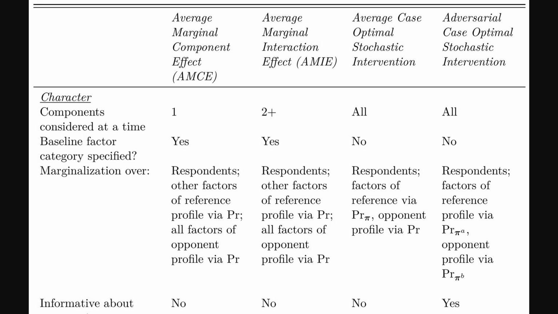Alright, so to really clarify the differences between various analytical methods, this next table from page 24 compares them. It lines up the traditional average marginal component effect, or AMCE, the average marginal interaction effect, or AMIE, which considers combinations of attributes, alongside the average case and the adversarial optimal stochastic intervention methods. The table contrasts them on factors like whether they need a baseline factor category. That is a kind of default for comparison. Most importantly, the last row shows that only the adversarial approach is deemed, quote, informative about actual optimal strategic choices.